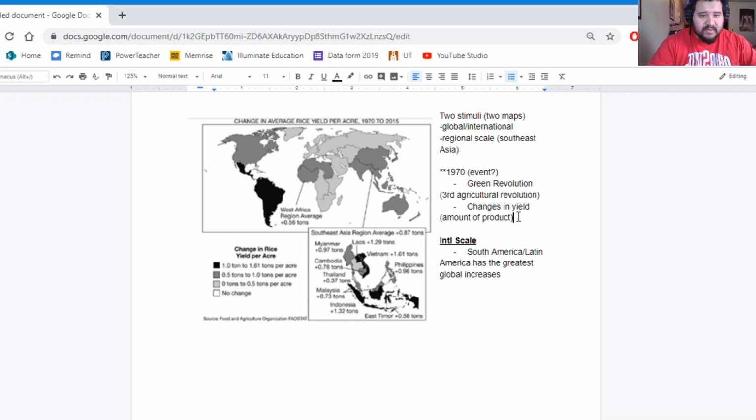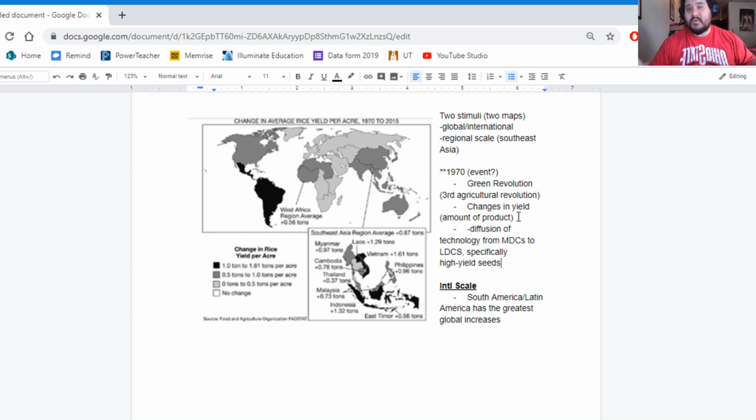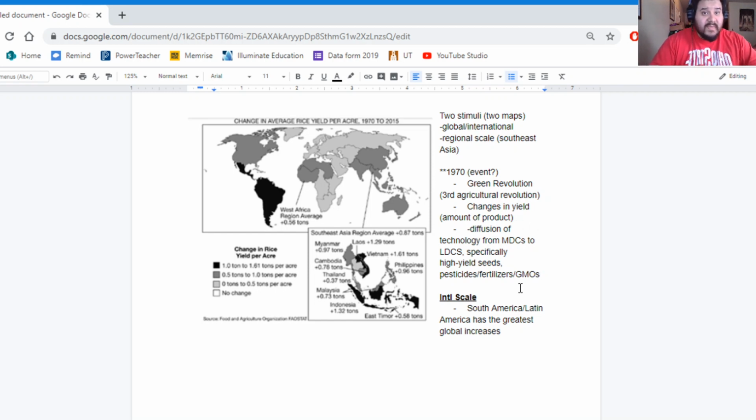Now you want to remember too that the Green Revolution was the fusion of technology from NDCs to LDCs, and specifically we're looking at what we call high yield seeds. So these varieties of seeds that are able to produce more crops than usual, than before. Pesticides and fertilizers, and of course GMOs, right? We have all of these different developments out of the Green Revolution that get diffused to LDCs, and we see one of these effects being the change in yields per acre.